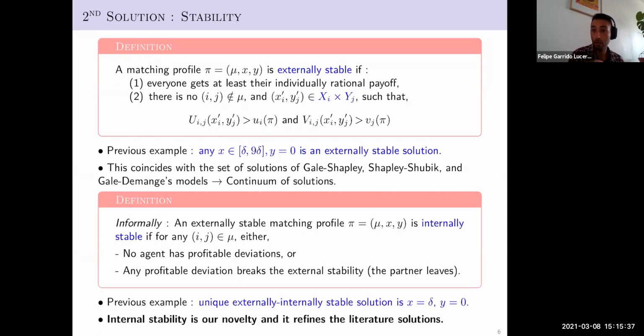So players will be allowed to play dominated strategies in order to preserve the partner. If we recall the previous example, we find that the unique externally and internally stable solution is the intuitive one that we found before. The players match, the man makes a transfer x equal to delta, and the woman doesn't make any transfer. Notice that if the man decreased his transfer by epsilon, that's a profitable deviation for him, but the woman prefers to leave the couple because she's better off being single. So indeed, the man plays a dominated strategy in order to keep the partner. Internal stability, this notion, is our novelty, and as we saw, it refines the solutions.